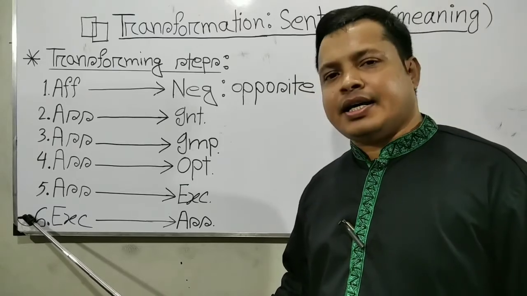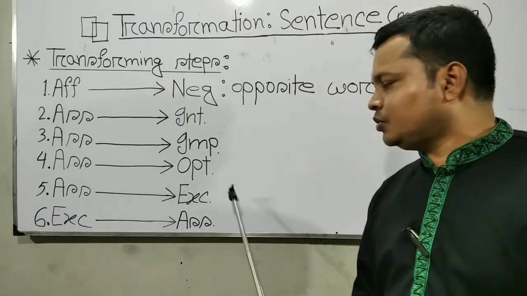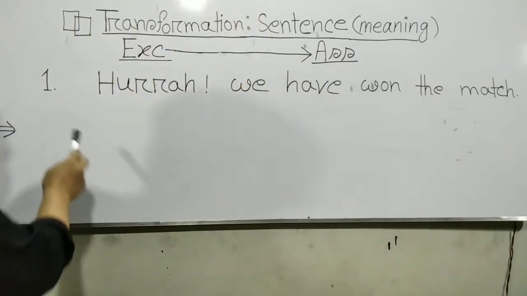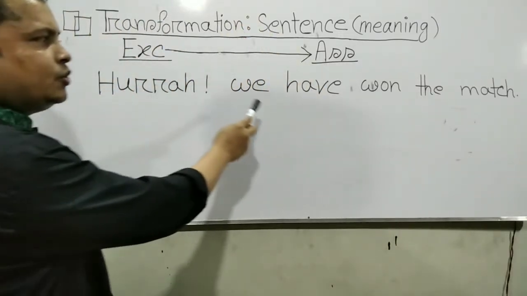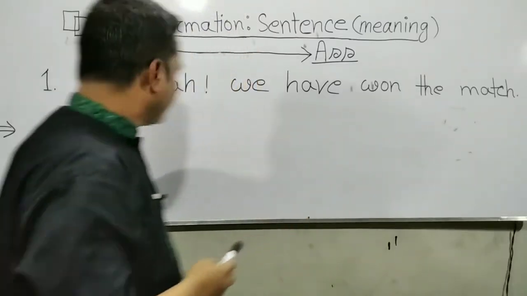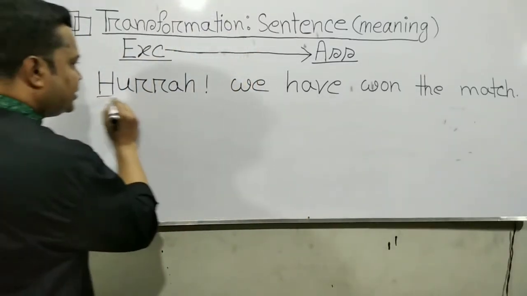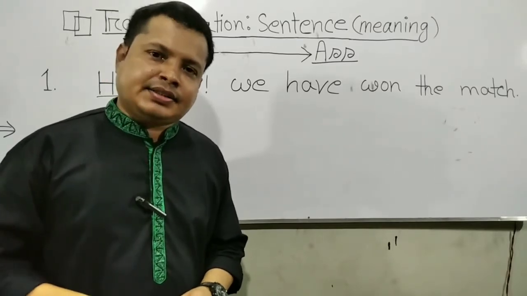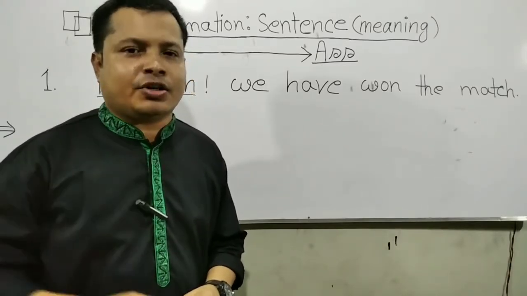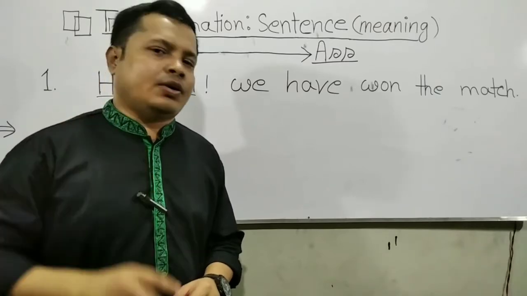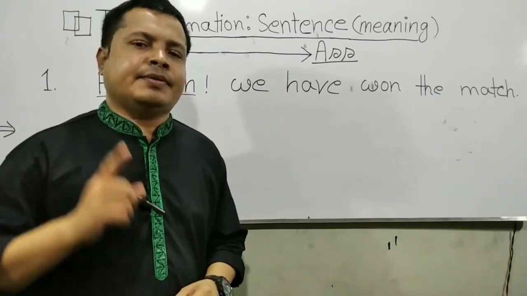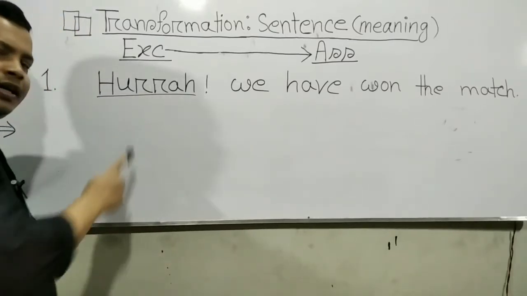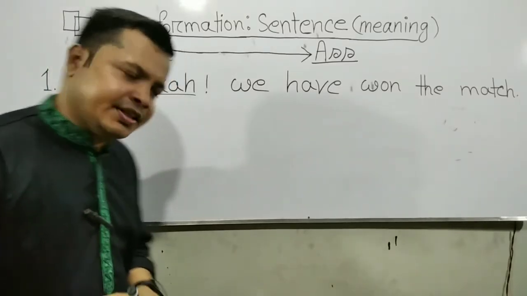Now let's see the example of exclamatory to assertive sentence. Example number 1: Hooray, we have won the match. Here the changing keyword is hooray. Mind it, for the word alas, it is a matter of sorrow that; for the word fie, it is a matter of shame that; and for the word hooray, it is a matter of joy that.